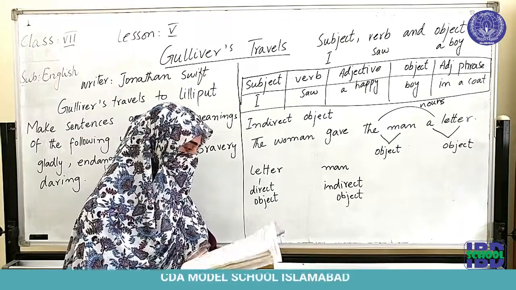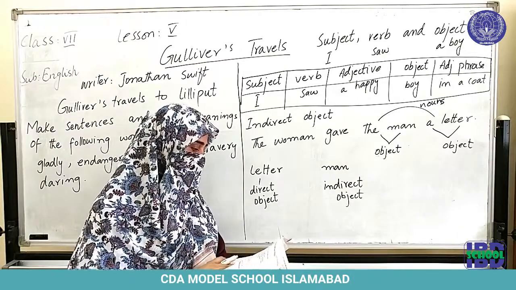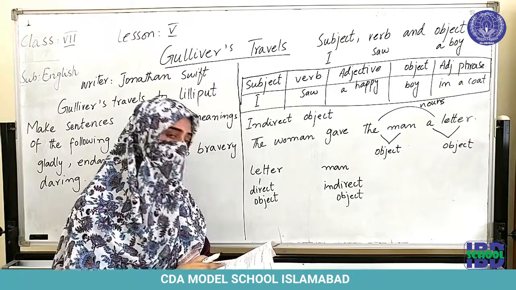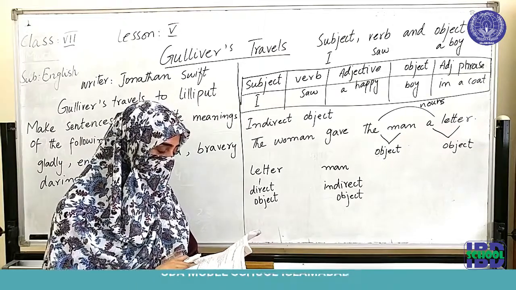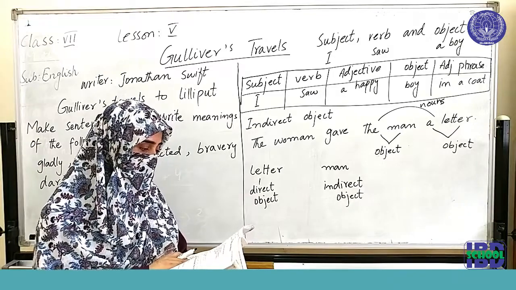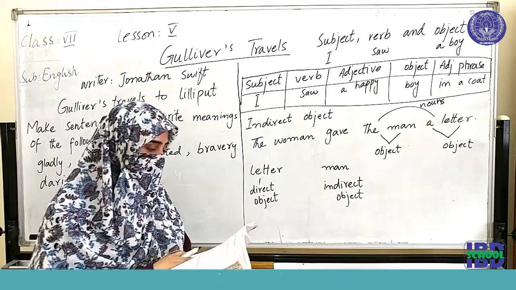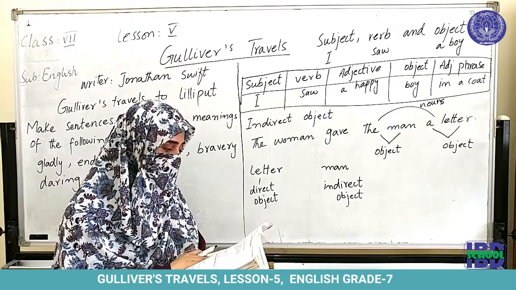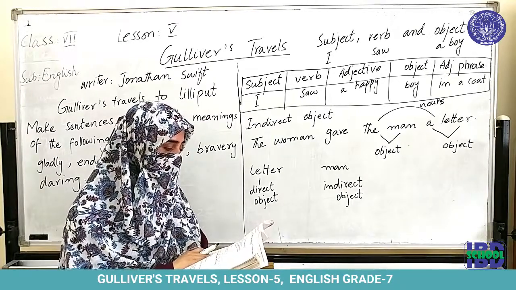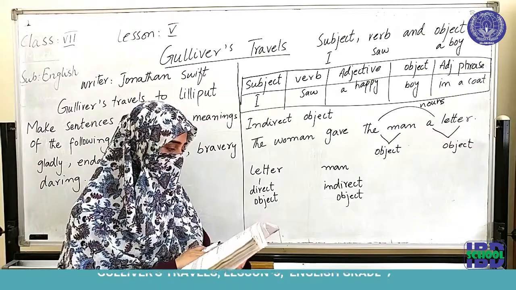Again, examples are given to you. The woman gave. Now we are going to place adjectives: the old man, the young man, the smiling man. Again, after the indirect object, we are going to place an adjective phrase: on the bicycle, in the blue suit, waiting in the office.